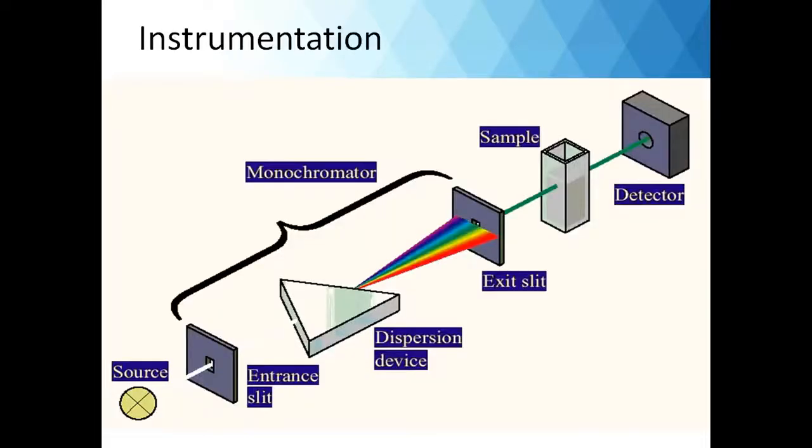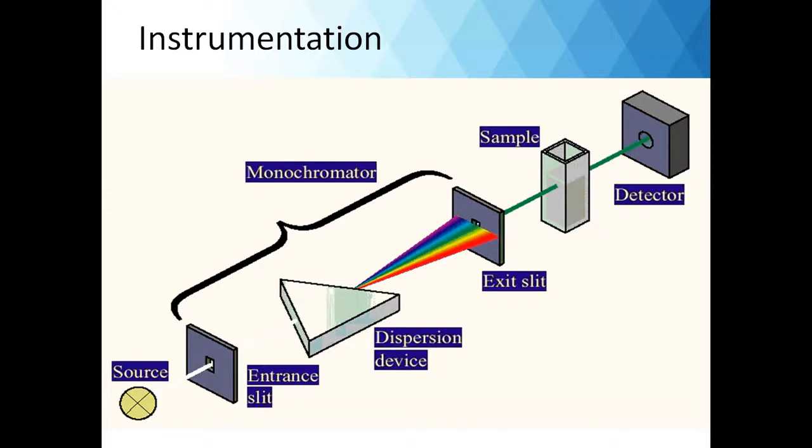So let us see the instrumentation. Light source followed by the entrance slit. Entrance slit will allow the light to enter. Then it passes through the dispersion device and then the exit slit. So here you can see the dispersion device. It generally acts as a monochromator, that is, it converts the polychromatic light into the monochromatic light.